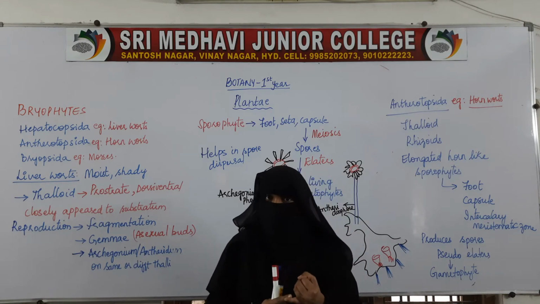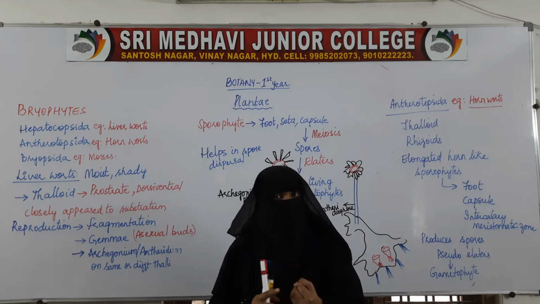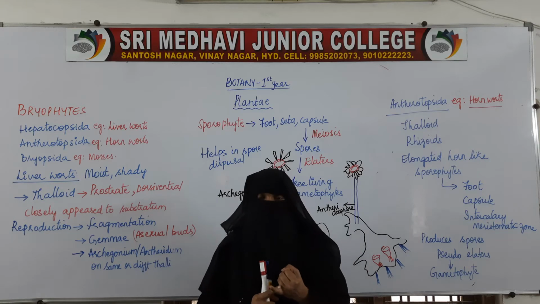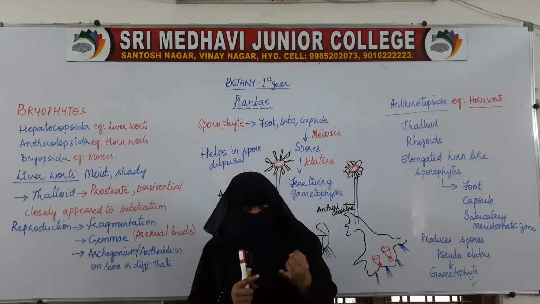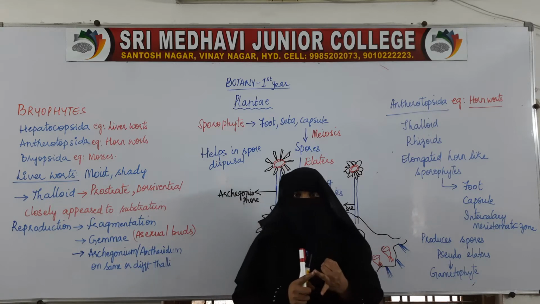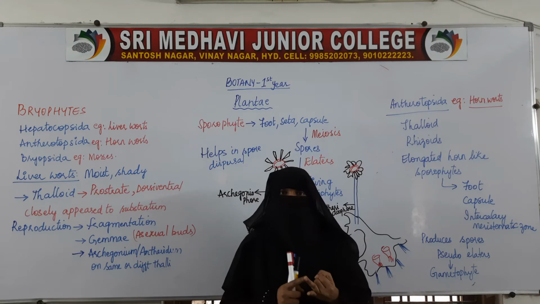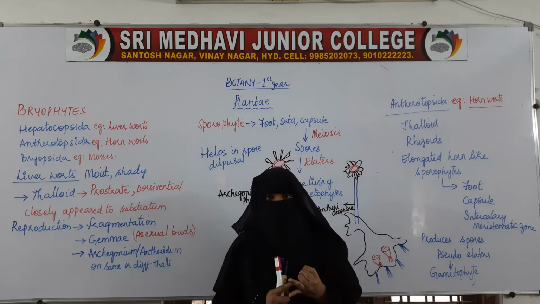They are embryophytic, that is, the zygote develops into an embryo. Then they are atracheophytic, that is, they lack a vascular system, xylem and phloem. And they are called amphibians because they require both land and water: land to grow and germinate, water for fertilization.